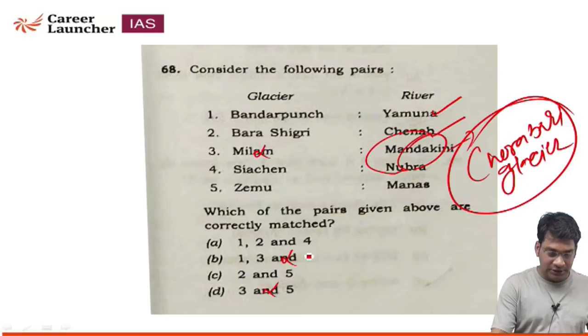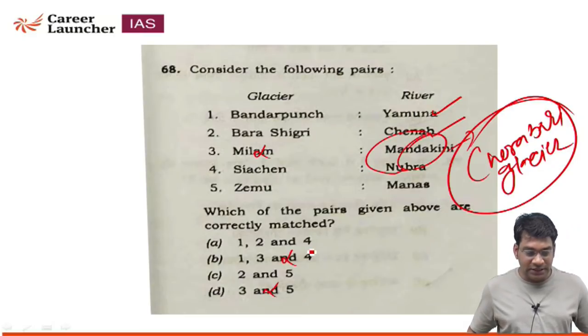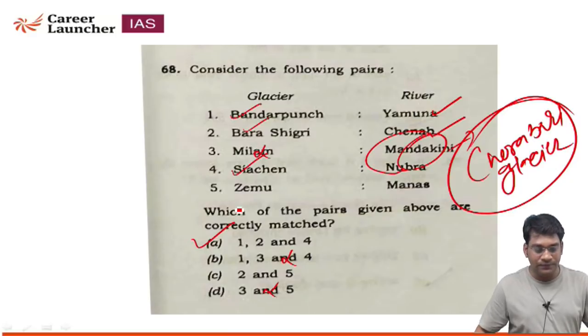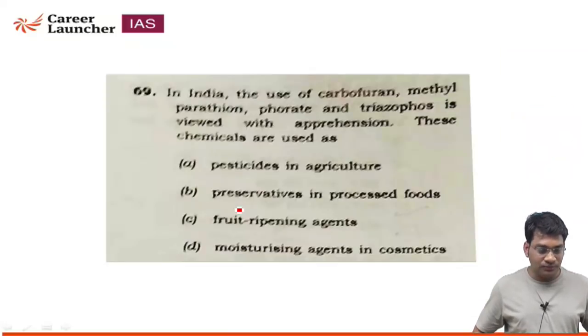So option C, which includes 3, is eliminated, and two options are eliminated here. Siachen, Nubra river: correct. So statements 1, 2 and 4. So option A is correct for this question.